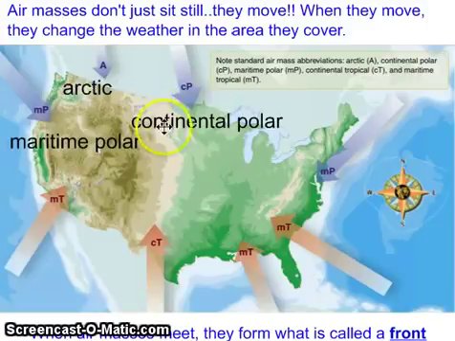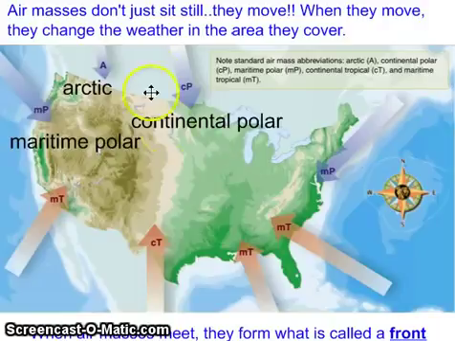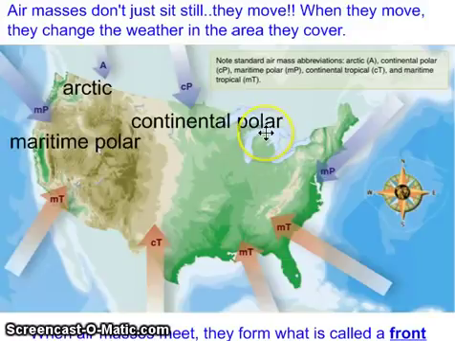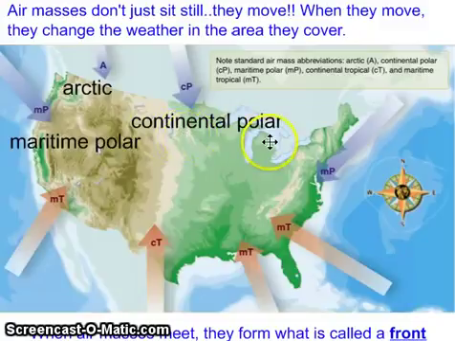Continental, it kind of looks like the word continent, and that's going to help you understand what it means. Right above the United States is a large body of land called Canada. And since Canada is such a large body of land, when that air evaporates over that body of land, it tends to be dry. So continental means really dry air. And polar, we just looked at, means cold. So literally, right up here near the Great Lakes, that air is going to be dry and cold. We call it continental and polar.